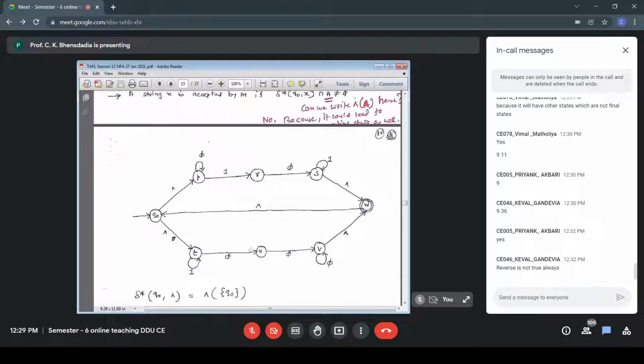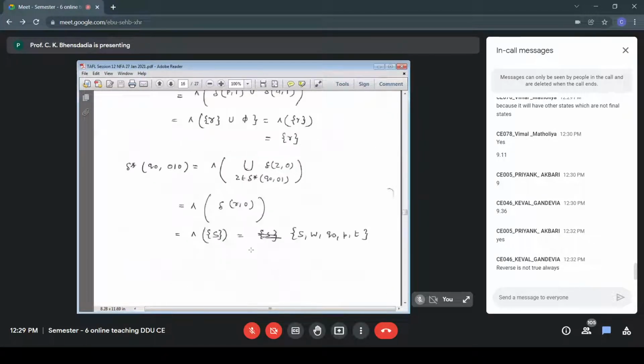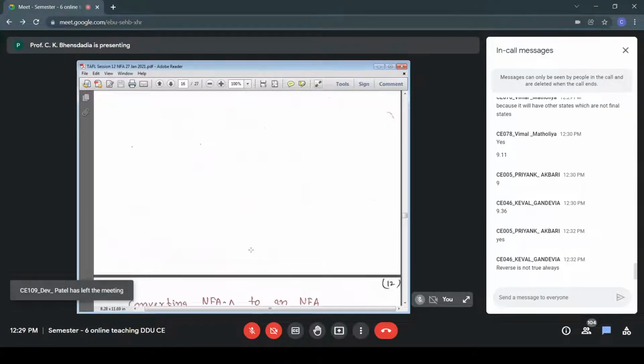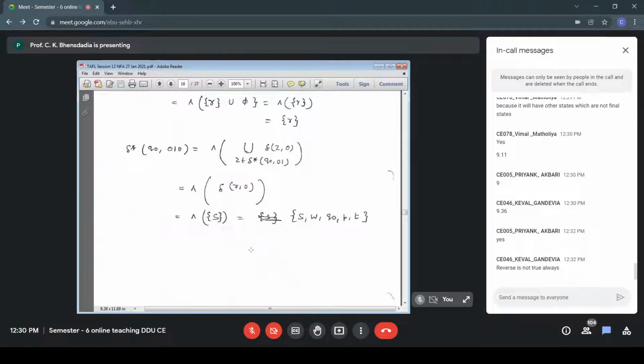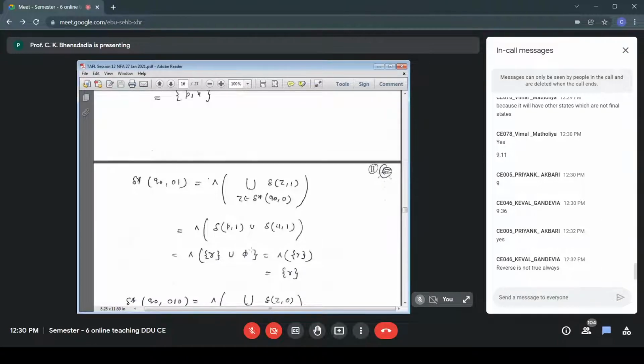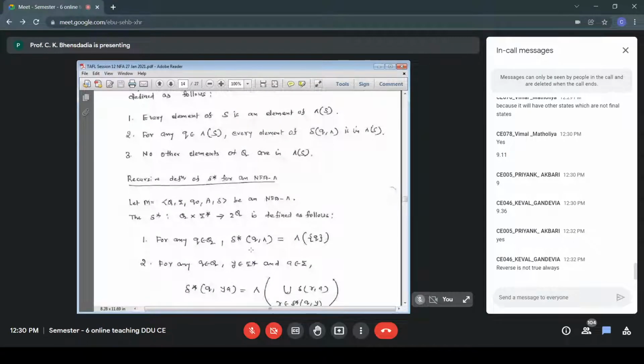Fine. So let's see what we want to compute here. We want to find out delta star Q0, 0 1 0. That is to be computed. Rule number 2 comes into the picture. For the string 0 1 0, my Y is 0 1, and the next 0 is A.